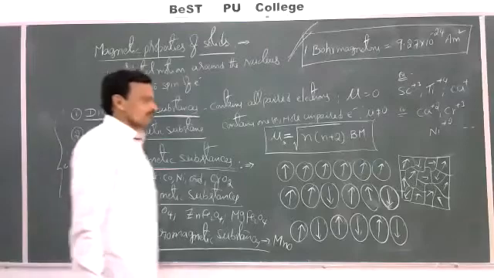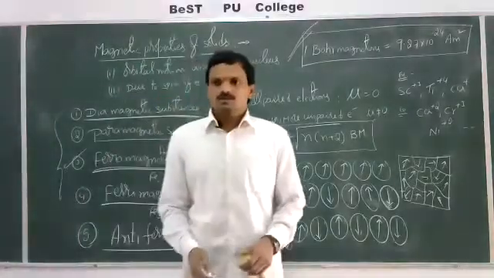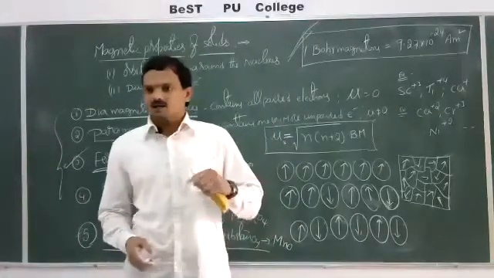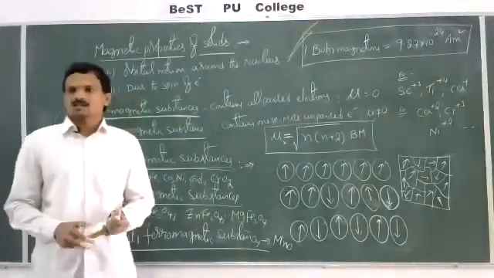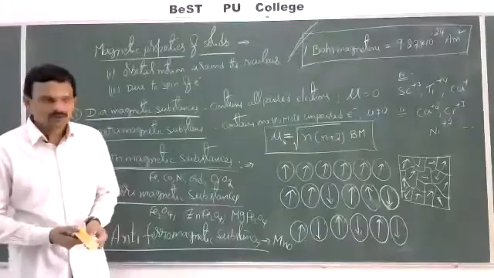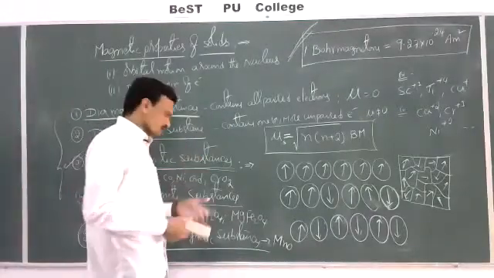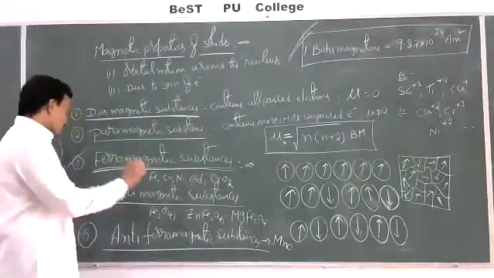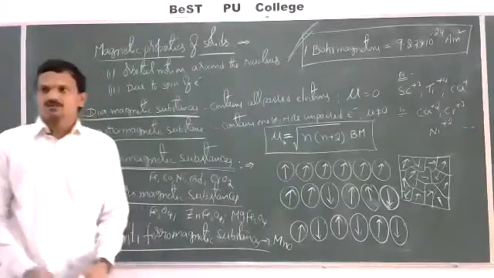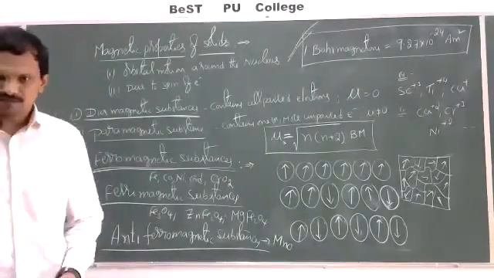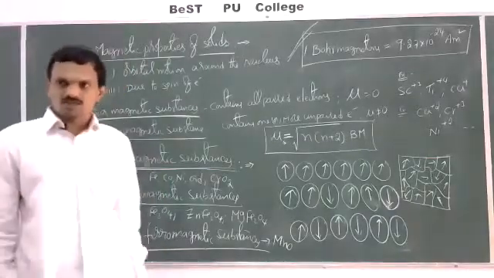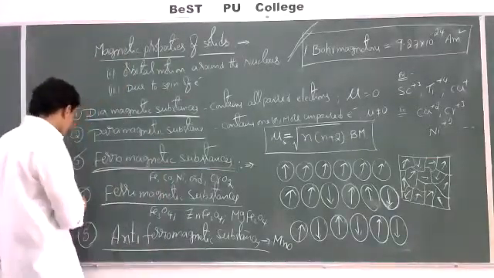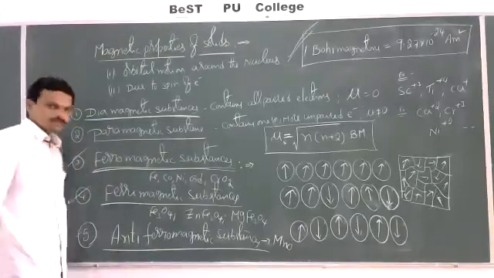Next, ferrimagnetic substances. These are substances in which the magnetic domains are aligned in parallel and anti-parallel directions in unequal numbers and possess some net magnetic moment. Those are called ferrimagnetic substances. Examples are ferrites, zinc ferrite, magnesium ferrite, or magnetite, Fe3O4.